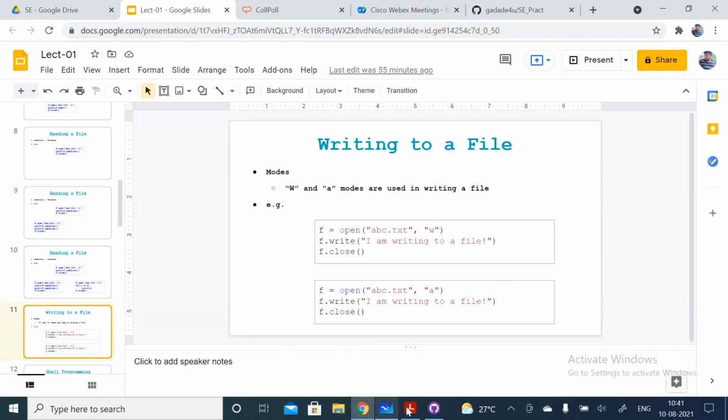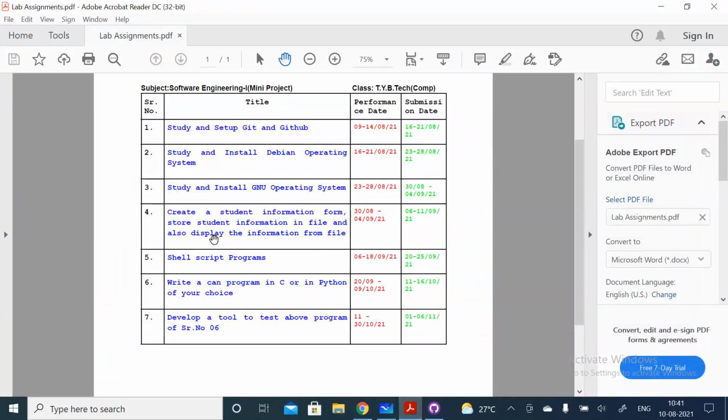I think you might have understood. If you have not understood this fourth assignment, you can tell me again, and I will explain this one. But I think you might have understood how to write and how to read that file. Also binary file, because in that student information, sometimes you need to take photos and something else, right? So that's why you need that binary mode in that case.